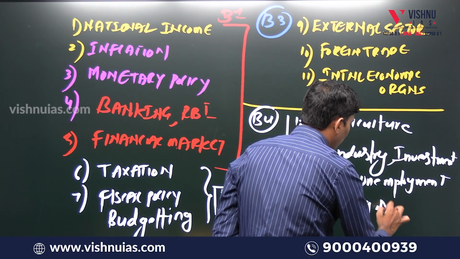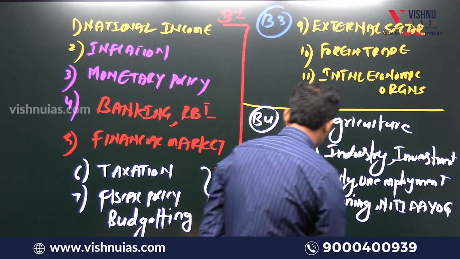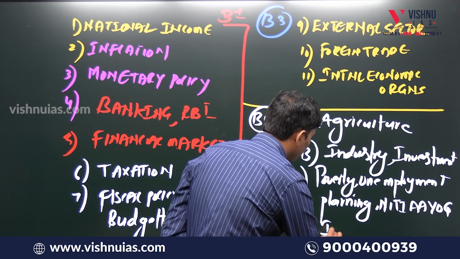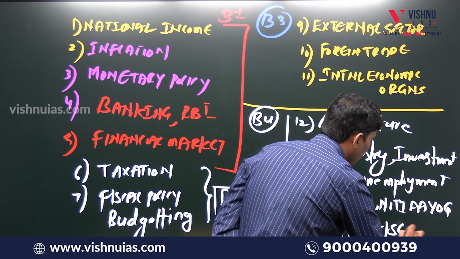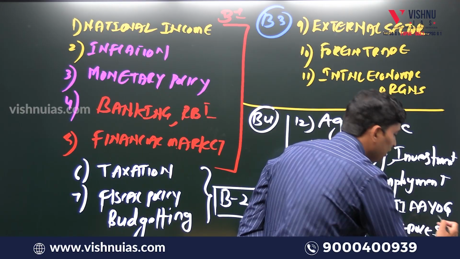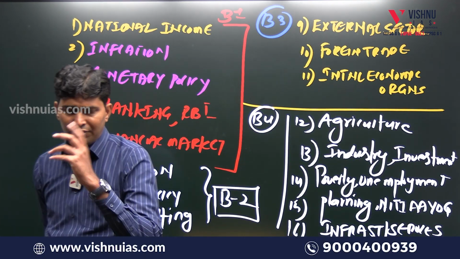Earlier more focus was on planning, now more focus is on Niti Aayog. Infrastructure and services. Infrastructure includes roadway, railway, aviation, all that. Recently the China bridge is in the news, so you can expect a mains question this year, on the role of infrastructure.